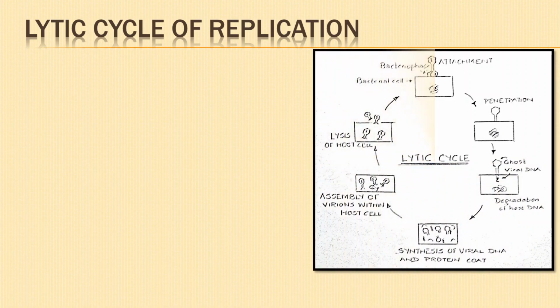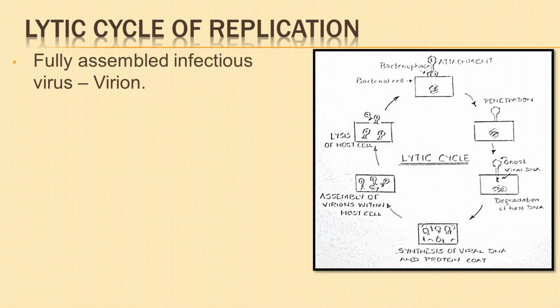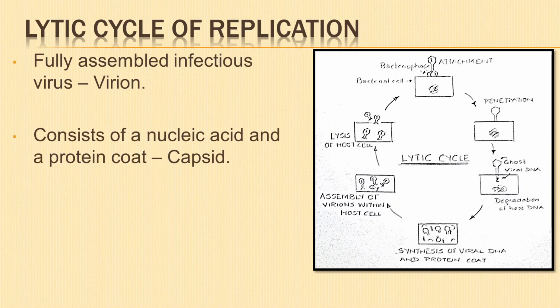Finally, let us understand the lytic cycle of replication. A fully assembled infectious virus is called a virion. It consists of a nucleic acid, either DNA or RNA, and a protein coat, the capsid.